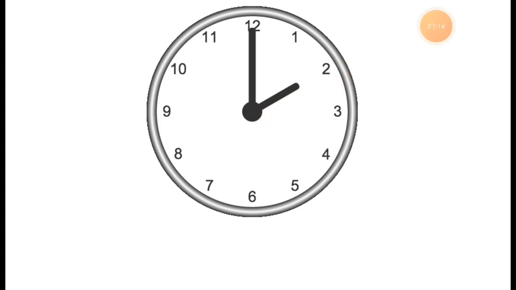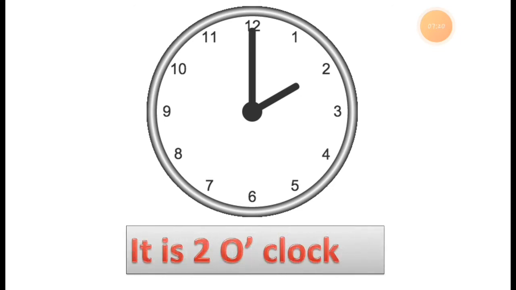So what will you read? What is the time on the clock? The time is 2 o'clock. We can read this as: it is 2 o'clock. I hope you understood how you can read the time. It is 2 o'clock. Very easy.